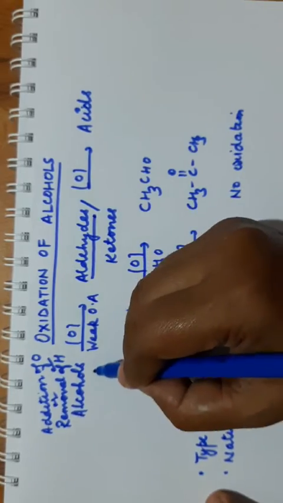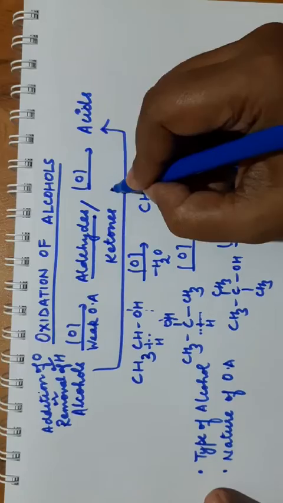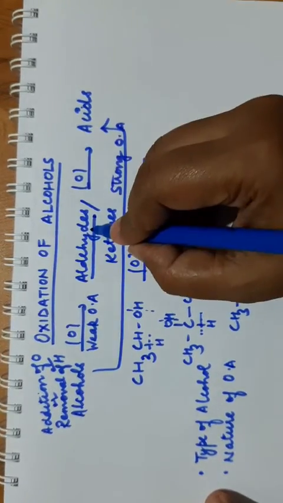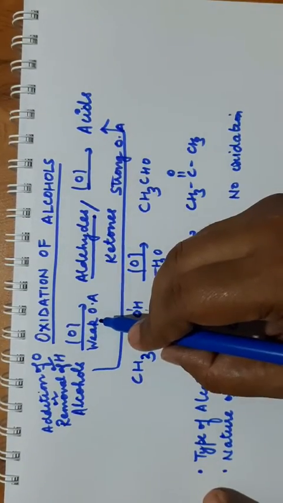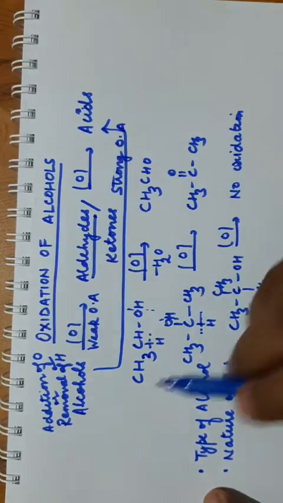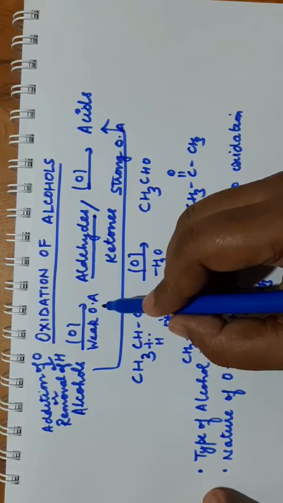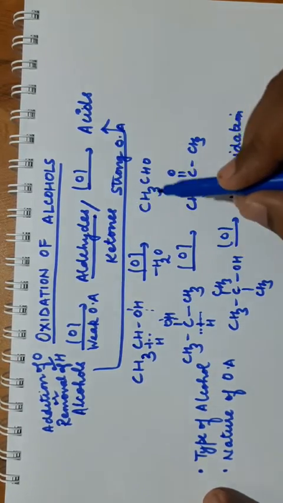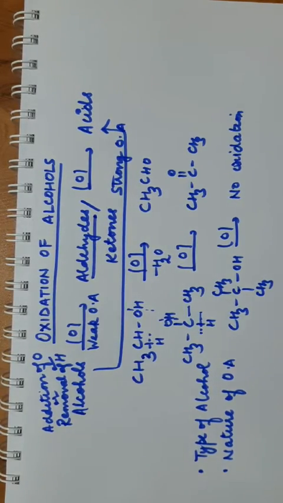If you are using strong oxidizing agent, alcohol will directly give acids. So the reaction will not stop at aldehyde, it will give the final product acid. But if you are using weak oxidizing agent, the reaction will stop at the aldehyde stage. But with 2 degree alcohols with both weak and strong oxidizing agent, ketones are obtained as a final product unless you are applying strong conditions like heat, pressure, etc.